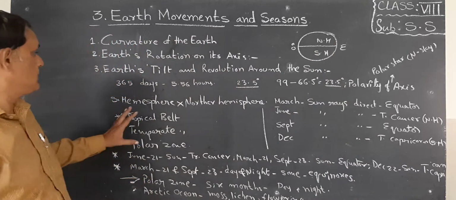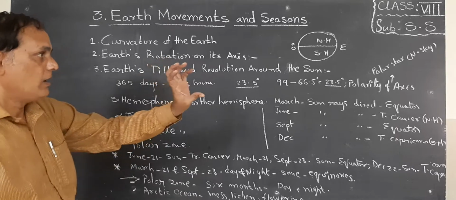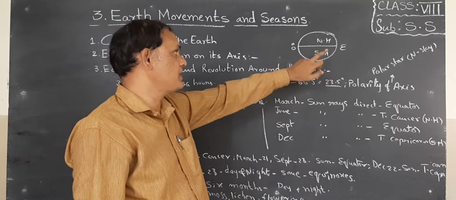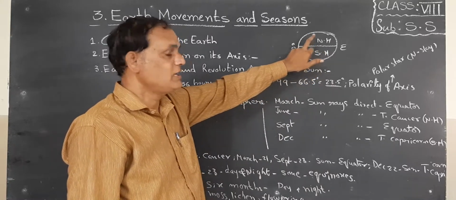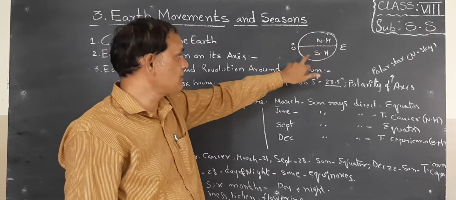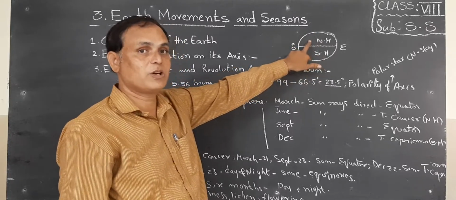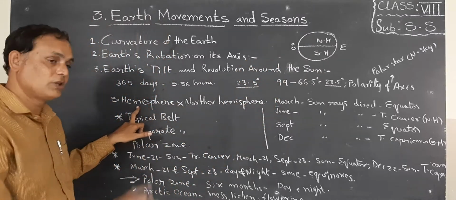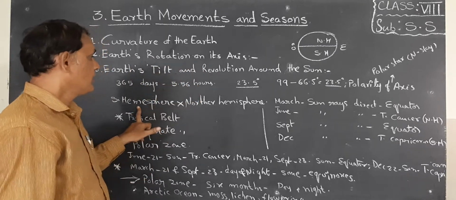Now look, children, when it is moving itself, the atmospheric conditions differ between the northern hemisphere and the southern hemisphere. If it is winter in the northern hemisphere, we can experience summer in the southern hemisphere. If it is summer here, it is winter there. So that also differs due to the rotation and revolution around the sun.